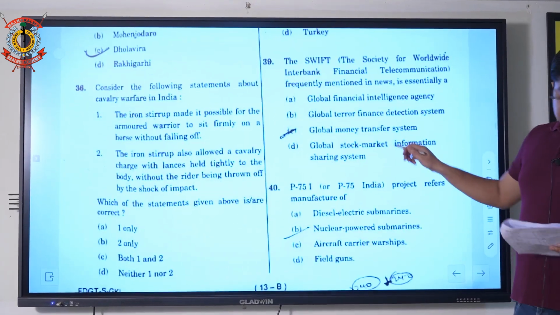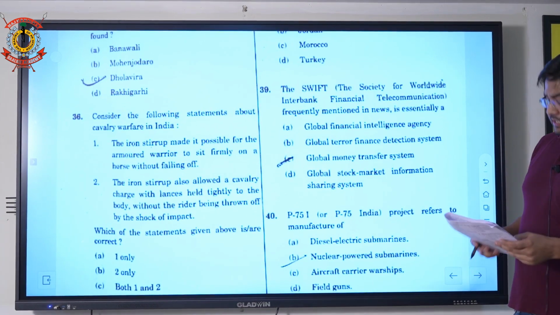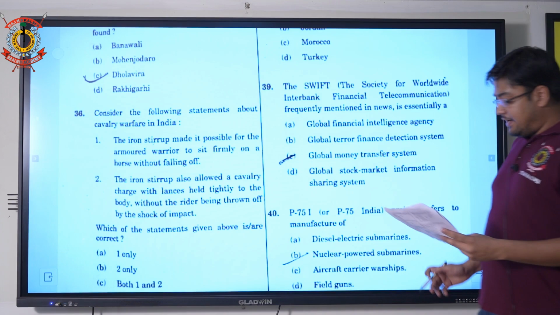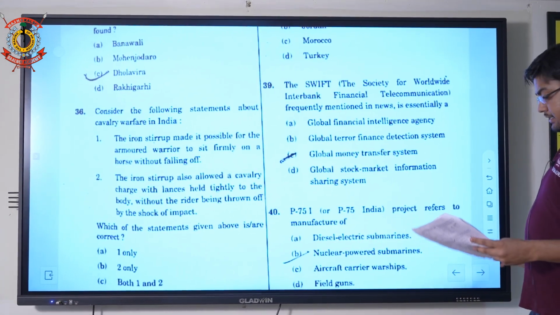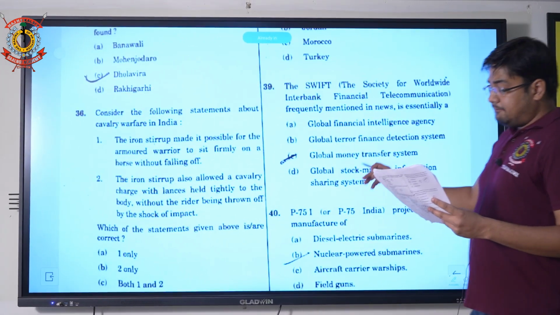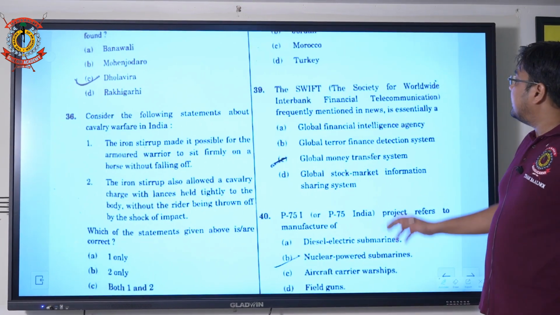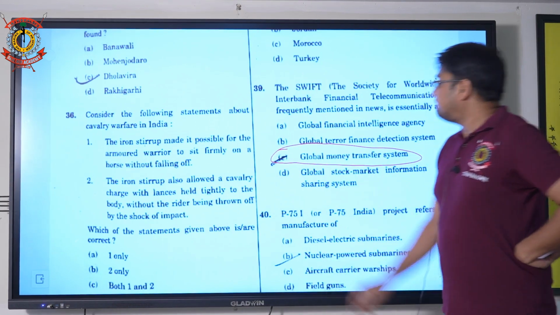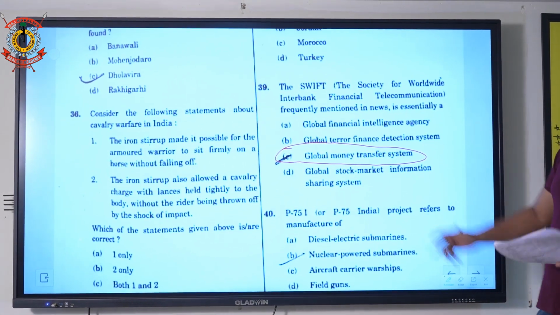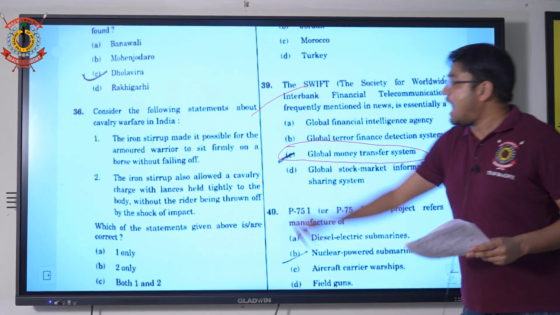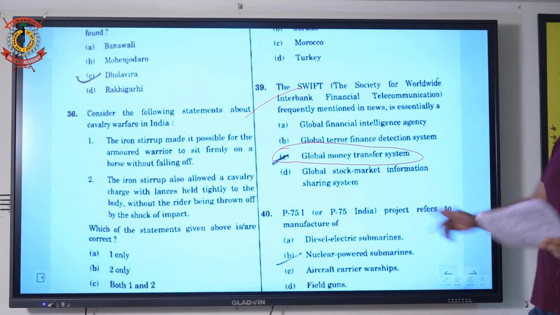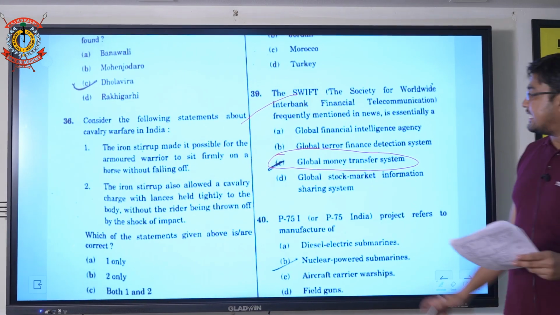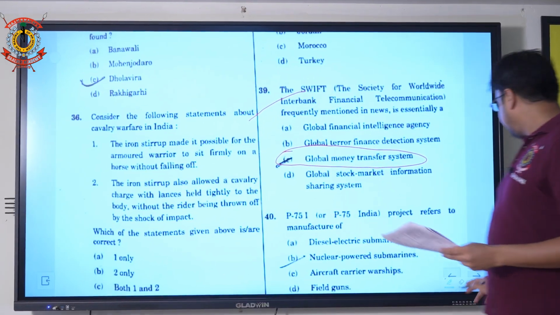Next question, 39th, that is SWIFT. SWIFT is the Society for Worldwide Interbank Financial Telecommunication, frequently in the news. The option is C, that is Global Money Transfer. Option C is the correct one because it is a trusted messaging system. Here there is communication between banks and other financial institutions. So option C is correct, that is Global Money Transfer.